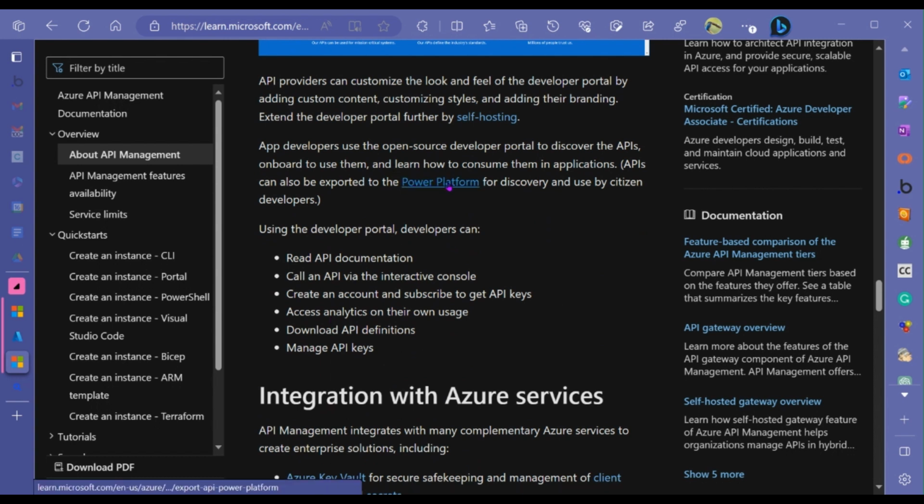Power Platform. App developers use the open source developer portal to discover the APIs. App developers. We're here making stuff for app developers. We're the coolest of the coolest. And we're doing that with the API management. Okay. So I think that was probably more than too much for everybody today. We are going to do more later. This was just an intro.